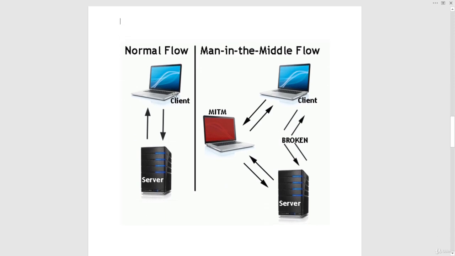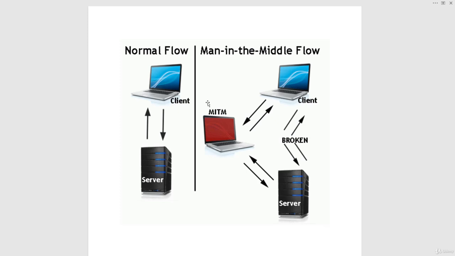This is the normal flow. The client will request some page and the server will render that. Then there is a man in the middle, and this man in the middle is basically a hacker. Instead of sending requests directly to the server, they will be sent through this hacker machine. We have already said that in order to send the correct information to the client, or the correct request to the server, it will look at the MAC addresses.